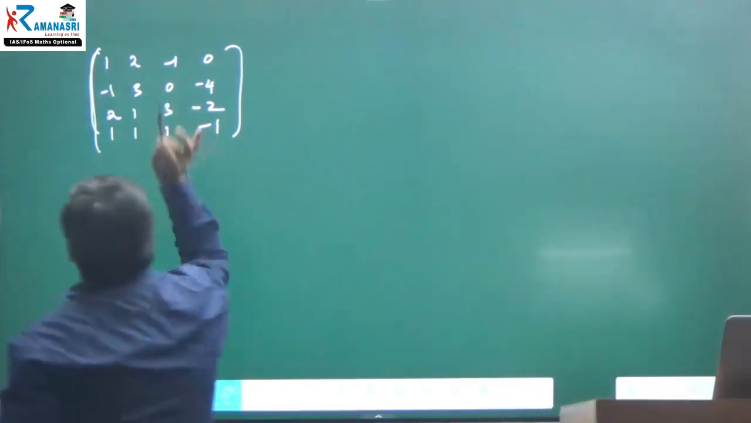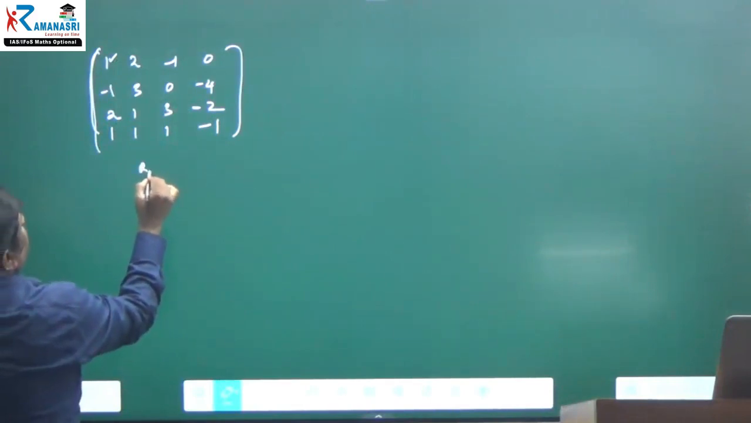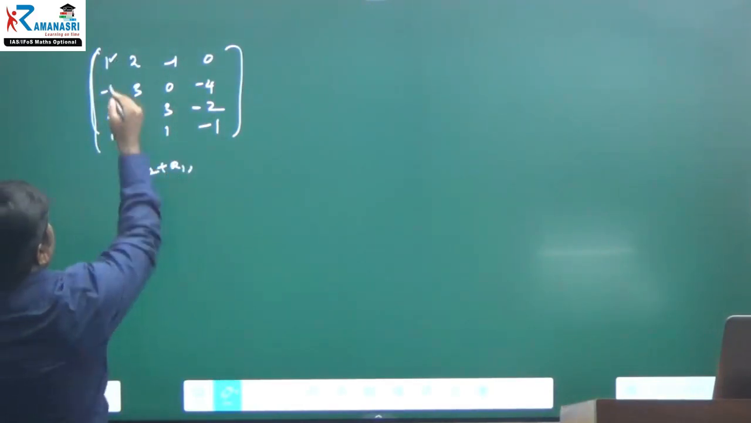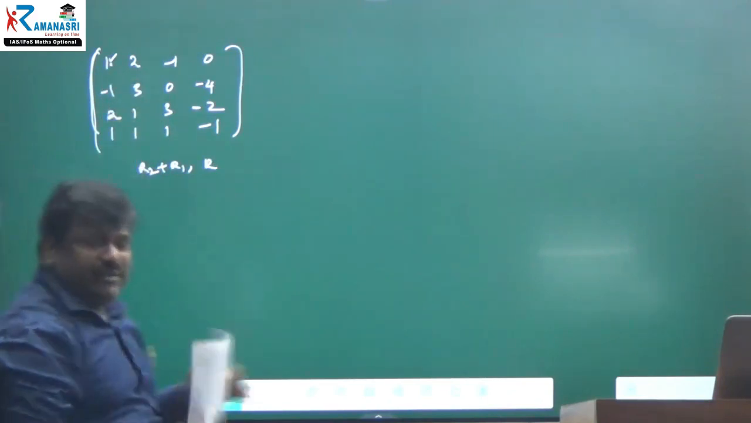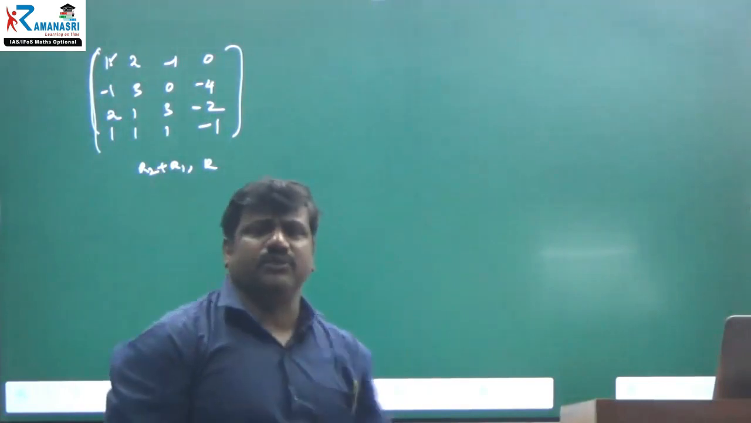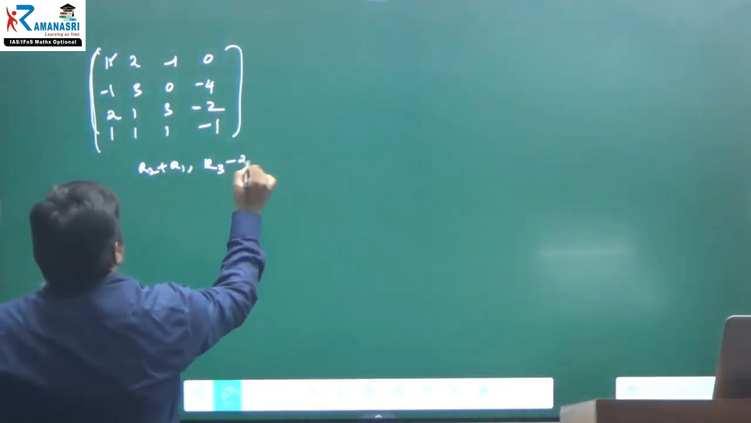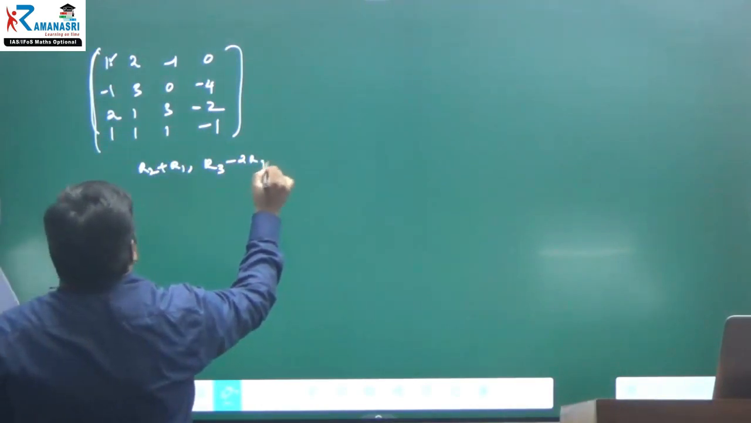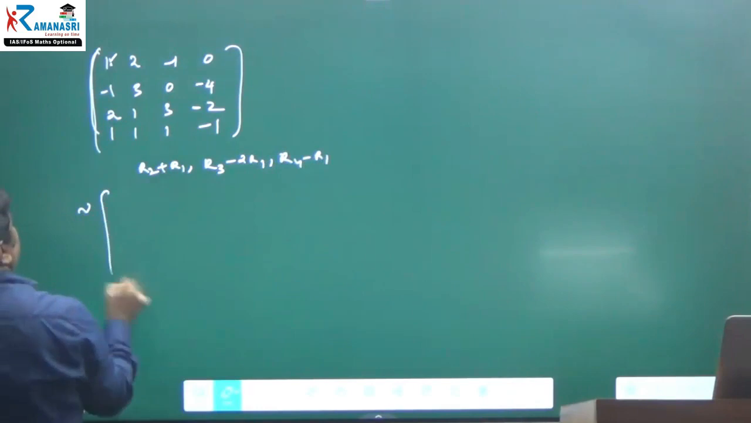Always focus on the pivot elements. Already this element is 1, therefore you can use the operations. R2 plus R1. You can make zeros here. Why? Because every non-zero element below has to be a zero. That is important. That is R2 plus R1, R3 minus 2 times R1, and R4 minus R1 you can do. Then this matrix is equal to what?